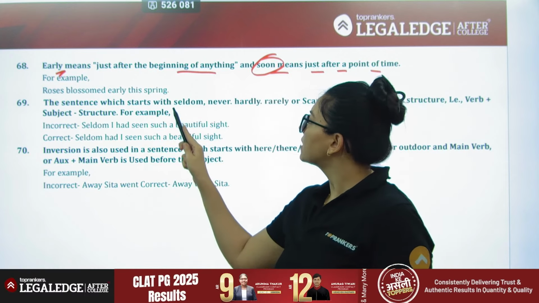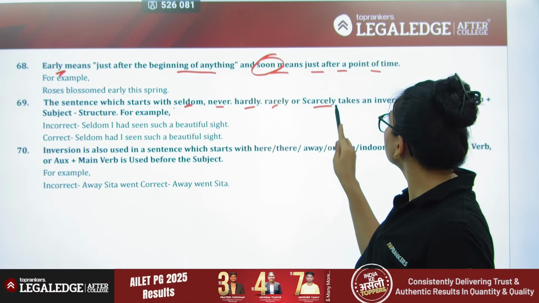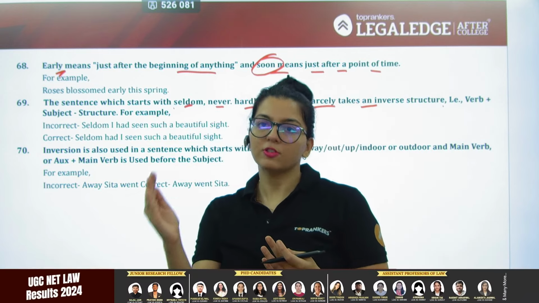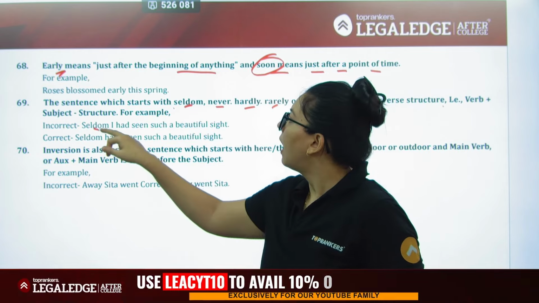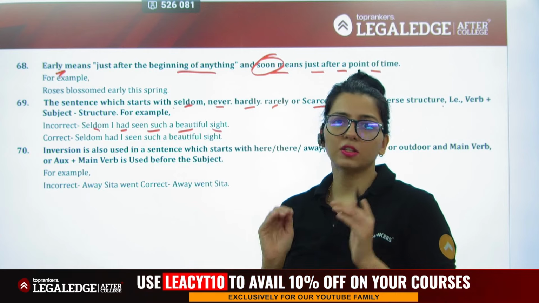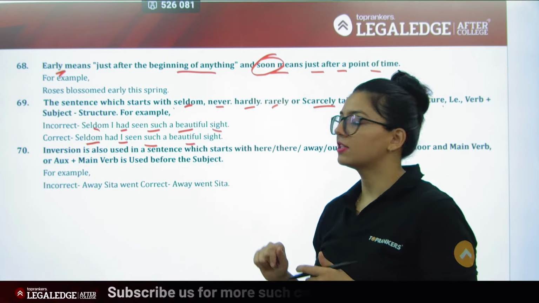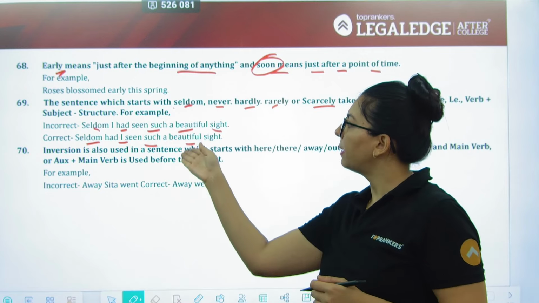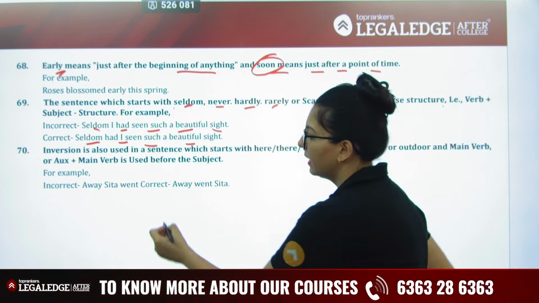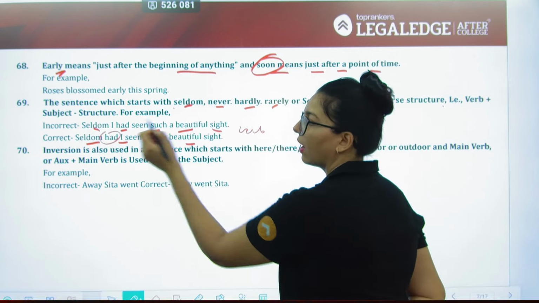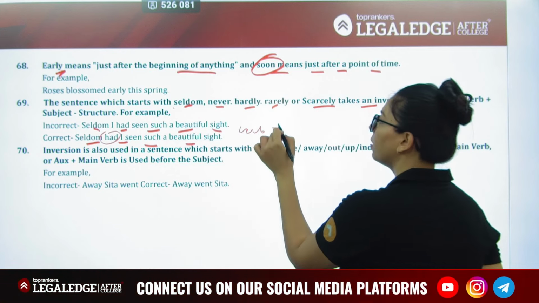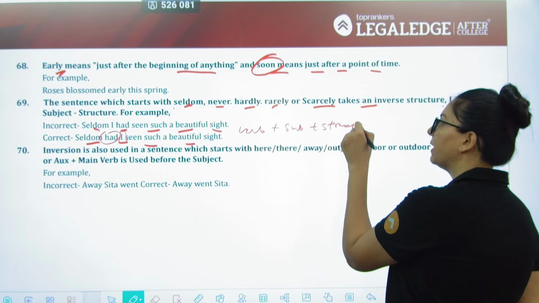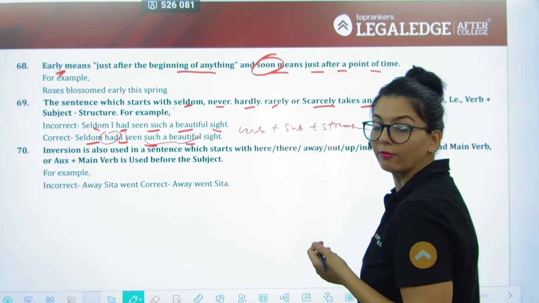Next, the sentences which start with seldom, never, hardly, rarely, or scarcely take an inverse structure, which is always going to be verb-subject structure, right? So, for example, "Hardly I had seen such a beautiful sight." No, "Hardly had I seen such a beautiful sight." Sorry, seldom or hardly, either way. So, seldom say kar lo, "Seldom had I seen such a beautiful sight." So, my rule simply says it will first be the verb, hence "had" over here after seldom, followed by the subject, hence "I" over here, and then of course the rest of the structure, which is the predicate part of the statement. So that is what I have over here.